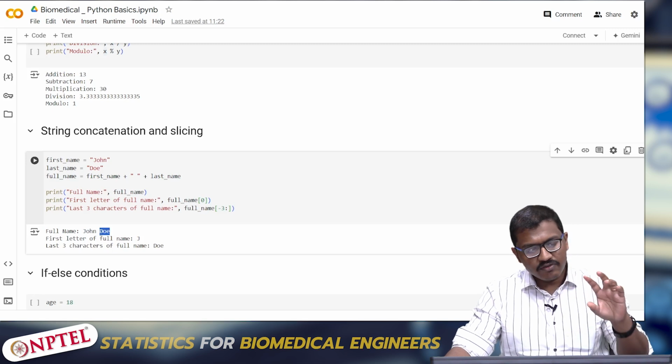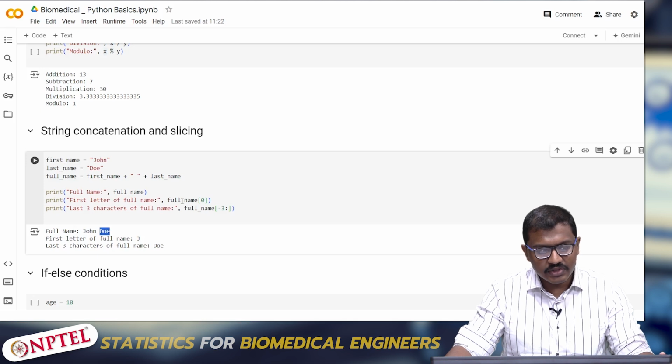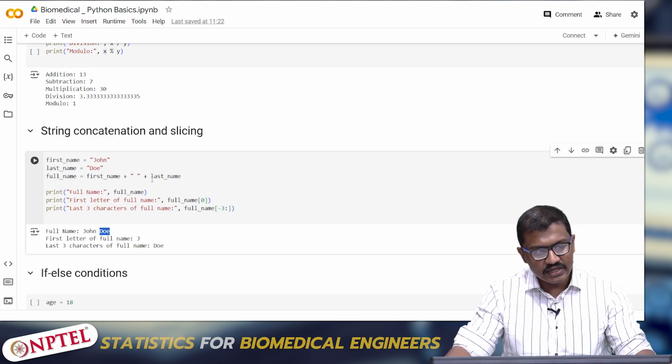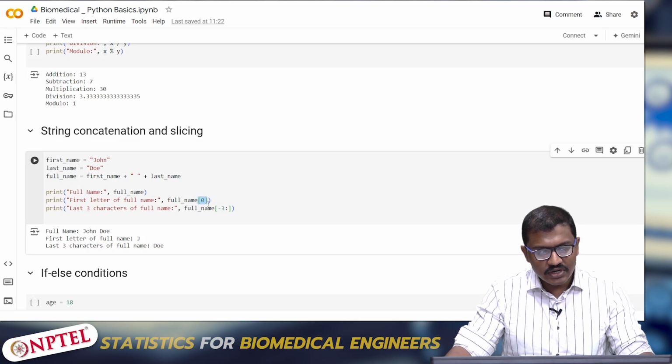So we have already known that to take something, it has to be indexed, 0, 1, 2. Here, just to show you that I'm able to take the first letter in the full name as J using this particular index. If I put full name of 0, it will give J, the J character.